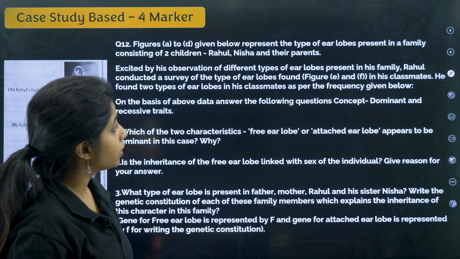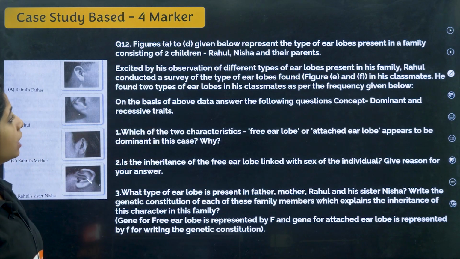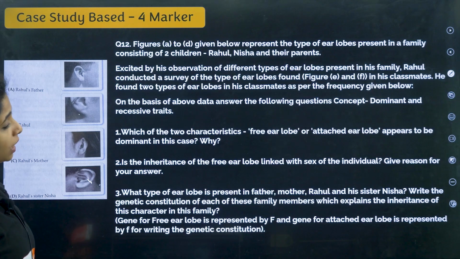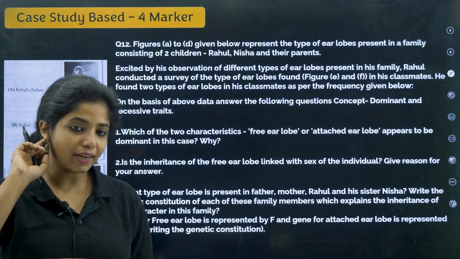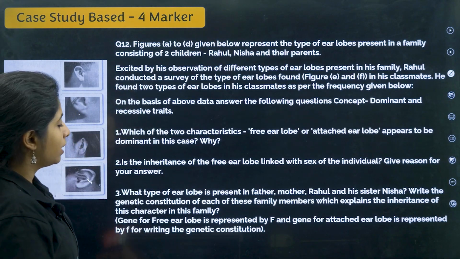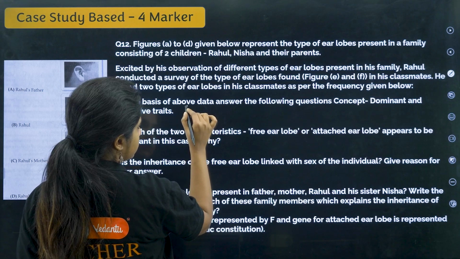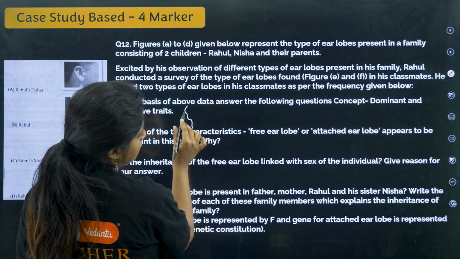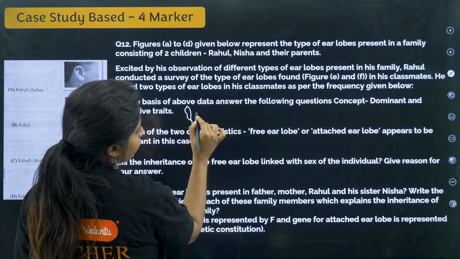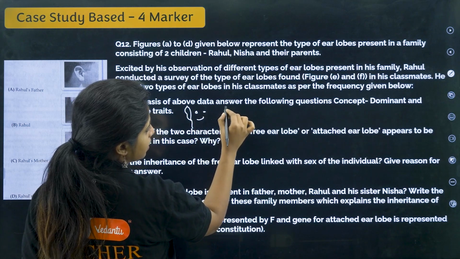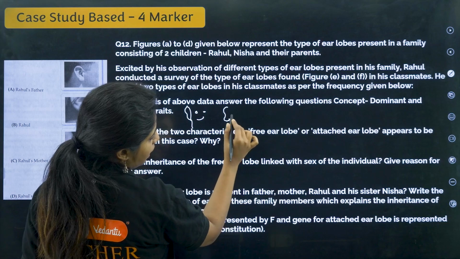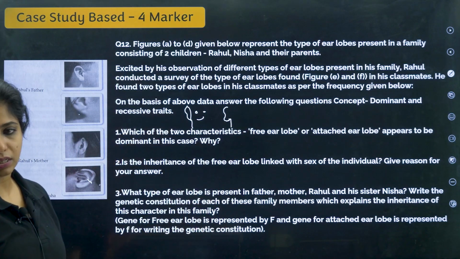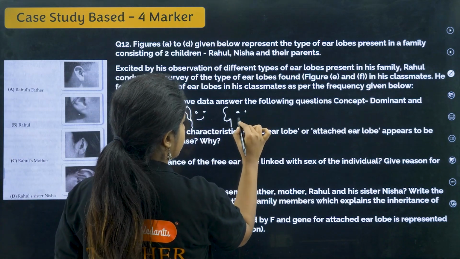Excited by his observation of different types of earlobes present in his family, Rahul conducted a survey of the types of earlobes found in his classmates. He found two types of earlobes in his classmates as per the frequency given below. So there was attached earlobe and free earlobe. The attached earlobe looks like this, where your ear is continuous with your face. Whereas the free one has a kind of gap over here, as you can see. This is the free earlobe. Suppose this is your face.